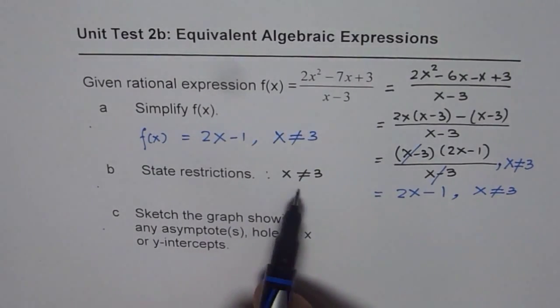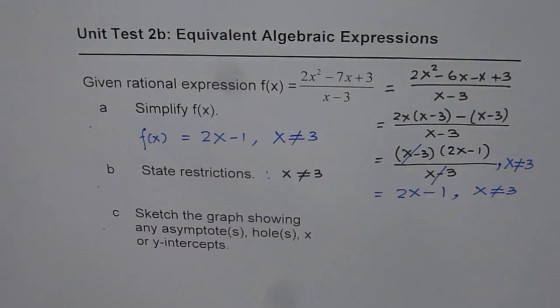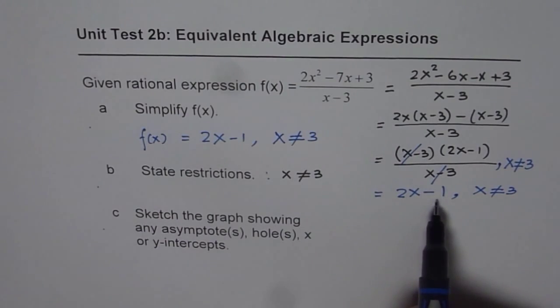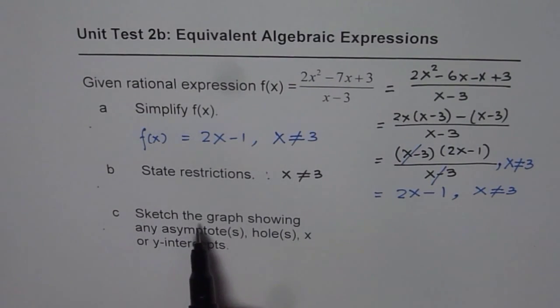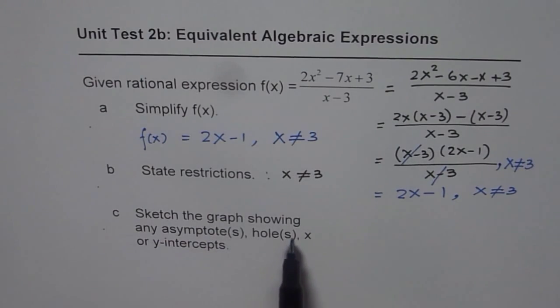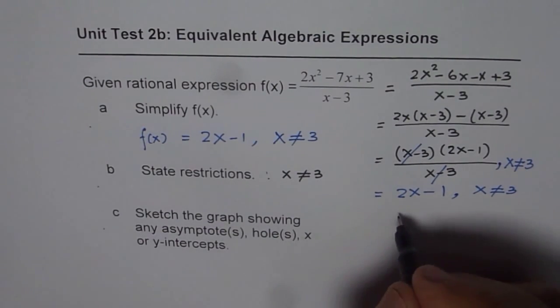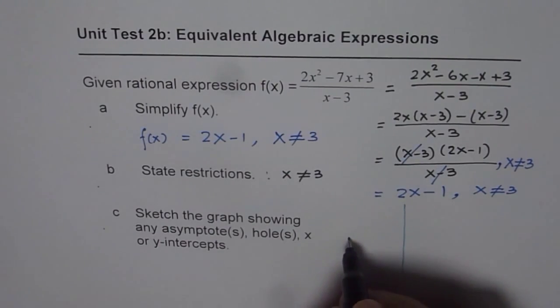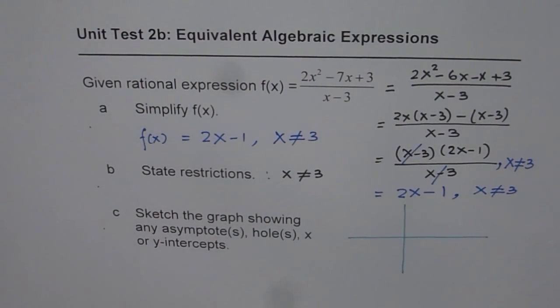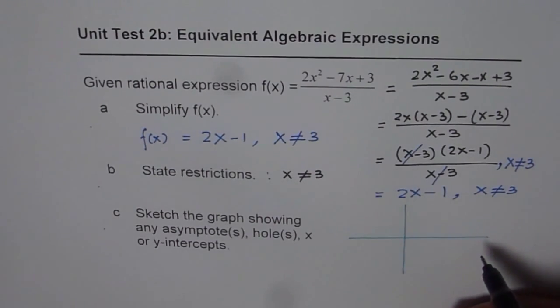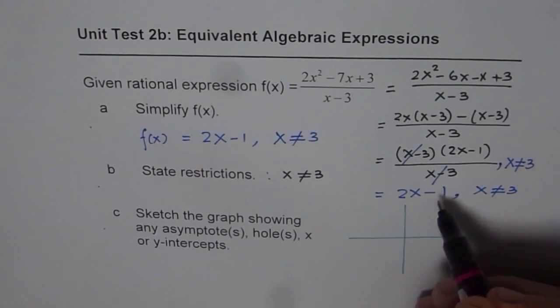Well, part B is state restrictions, which is clearly x is not equal to 3. Now 2x minus 1 is a straight line. Part C is sketch the graph showing asymptotes, holes, x or y intercepts. Now let us try to sketch the function. Now this rational function will not have any asymptotes, right, since it is not approaching a value, but it will have a hole. The hole will be at x equals 3, because we had a common factor x minus 3, and the common factor in numerator and denominator leads to a hole, correct?